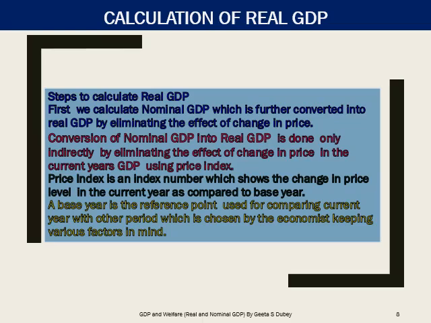So, to overcome this problem, the economists have evolved certain steps to calculate real income. Here we need to first calculate nominal income and then convert the nominal income into real income, which is best suited for comparison. That's the only way we can calculate real income. So children, to calculate real income or real GDP, we first calculate nominal GDP and convert it into real GDP by eliminating the effect of change in prices in the current year's GDP.